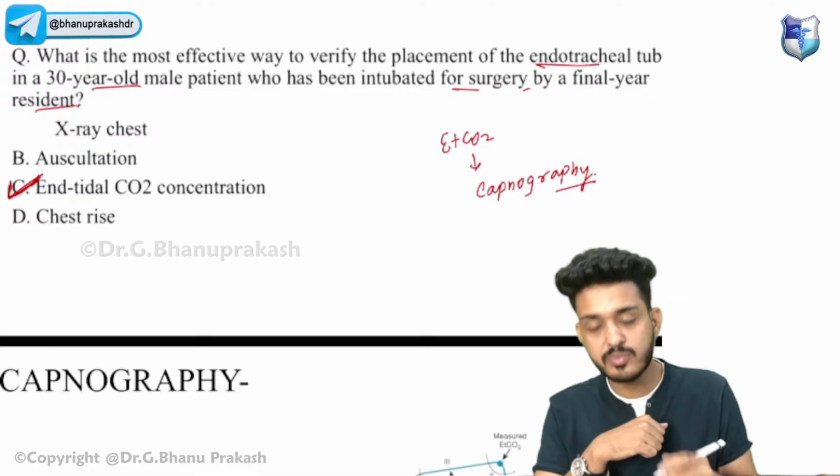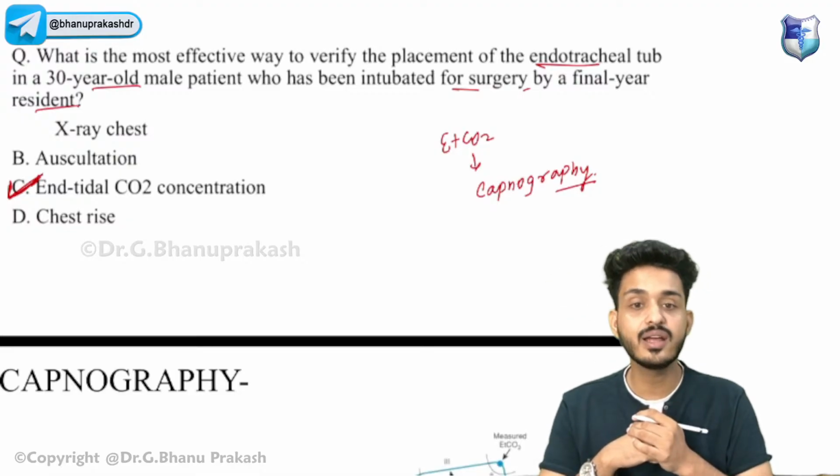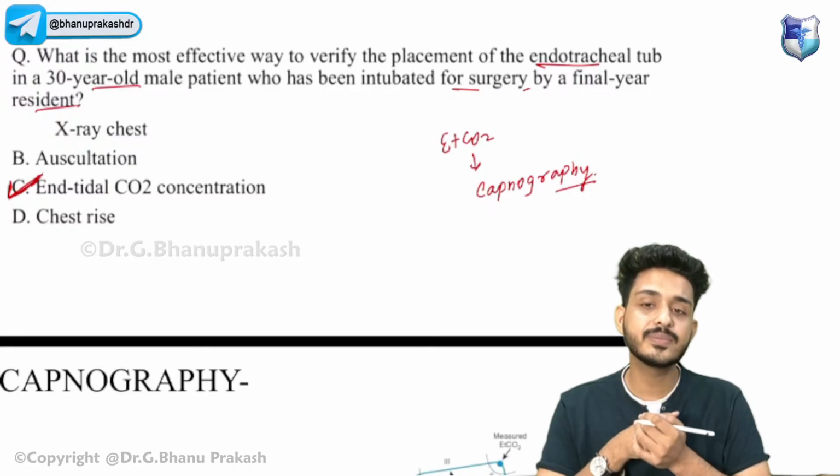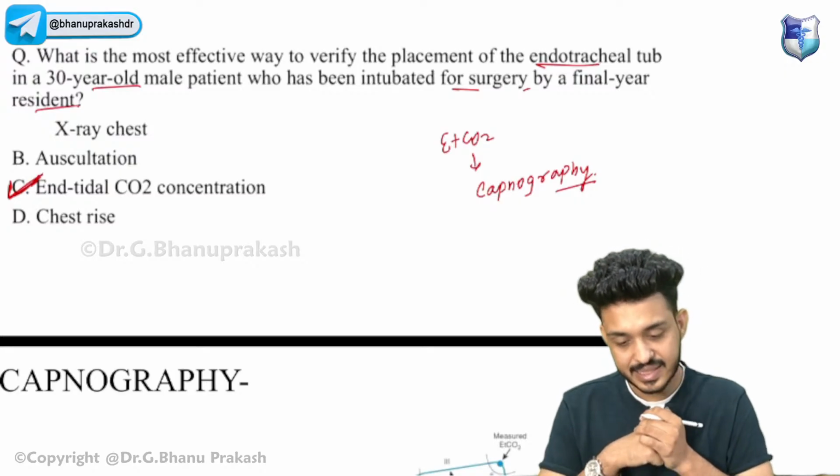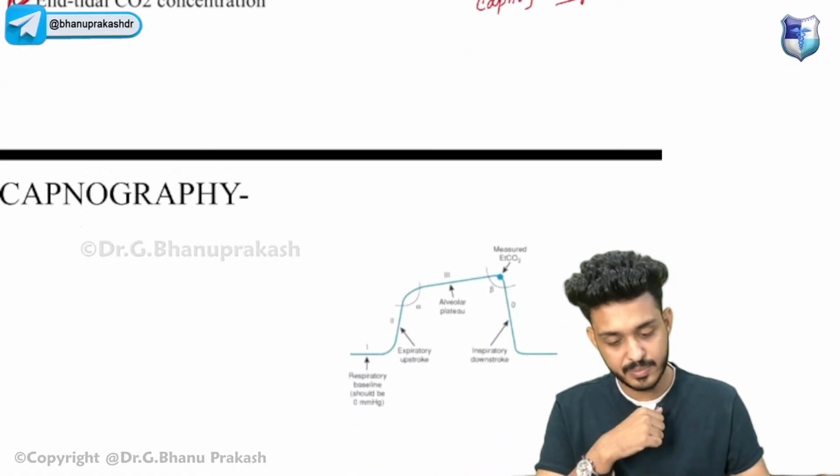If it is given in the options, why would you go for the other options, right? If there is no capnography, then we will go for auscultation or other things. Okay, so your answer will be C here, guys.